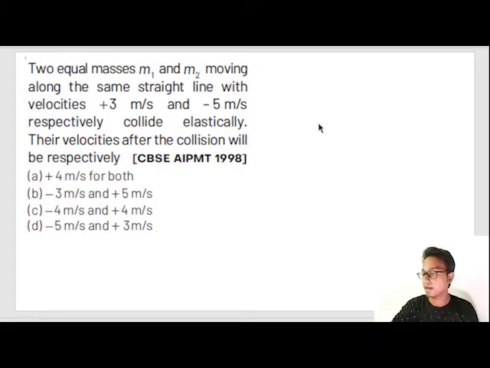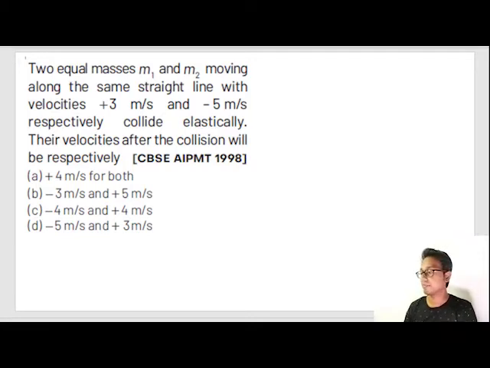So now let's read the next question. Two equal masses m1 and m2 moving along the same straight line with velocities +3 and -5 respectively collide elastically. Their velocities after the collision will be respectively. So the trick about elastic collision with same masses is that they exchange the velocities.